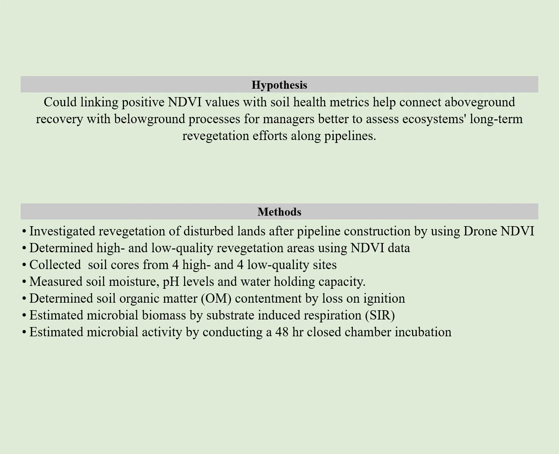To investigate this question, we analyzed revegetation of disturbed lands after pipeline construction by using drone NDVI to determine high and low value sites. We then constructed soil plots and collected soil cores from 4 high and 4 low NDVI sites. After collection, we examined 4 soil quality indicators, including soil moisture, pH levels, soil water holding capacity, and organic matter, in addition to microbial biomass and activity.